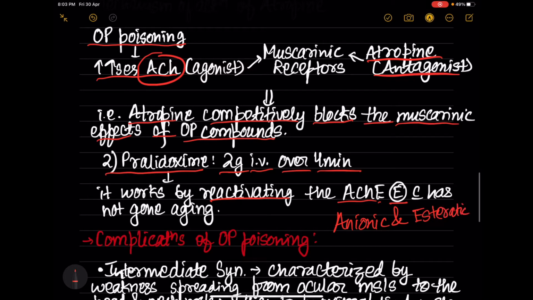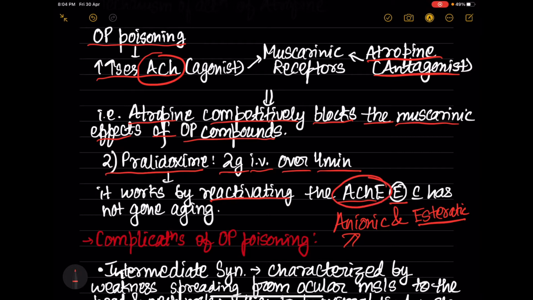Okay. So organophosphate compounds inactivate cholinesterase by phosphorylating this esteratic site of the enzyme. So oximes bind with high affinity to the anionic site, okay, and then dephosphorylate the enzyme and then reactivate the acetylcholinesterase enzyme.